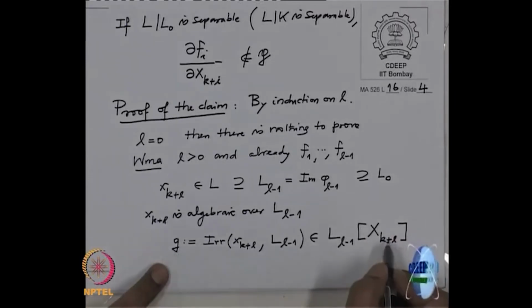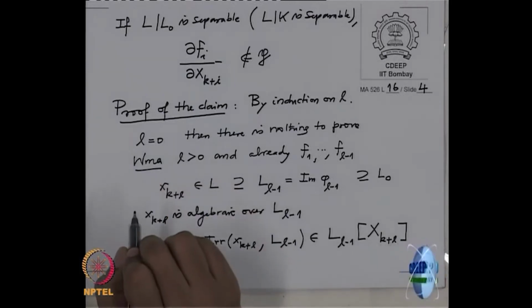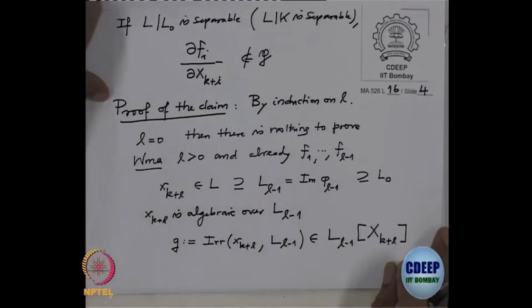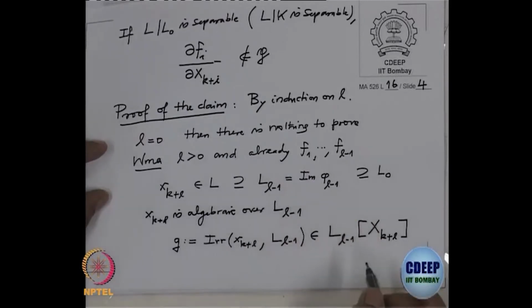So, G evaluated at small x_{k+l} is 0, and any other polynomial which becomes 0 when you plug in small x_{k+l}, then G divides that. That is the property of the irreducible polynomial. Okay. So, this is a polynomial over L_{l-1}, and this is the image of this phi_l map. So, therefore, this polynomial G will definitely look like